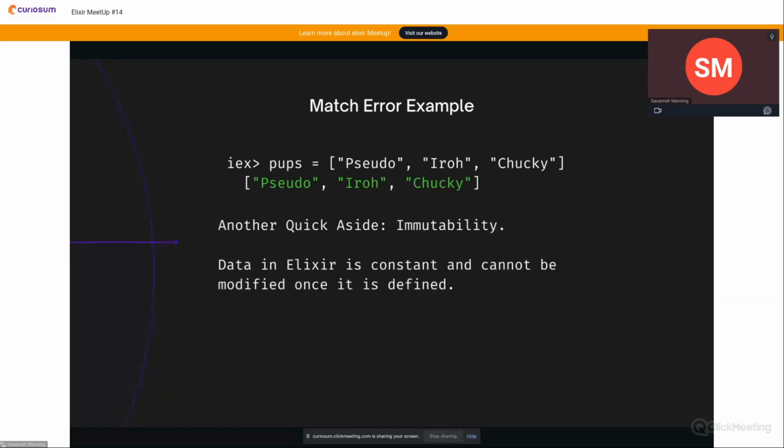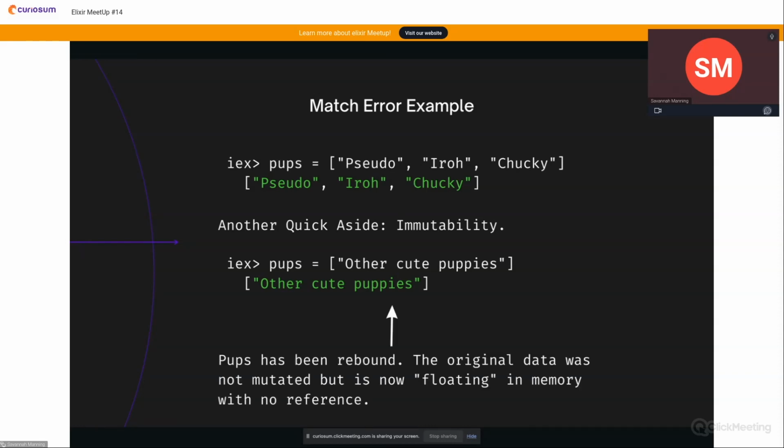Another quick aside, immutability. At first I was kind of dumbfounded by immutability, but I've really grown to love it and it makes data flow more consistent. Data in Elixir is constant and it cannot be modified once it is defined. This isn't the best example, but I had a hard time showing an example without going too in depth, so simply think of it like this.